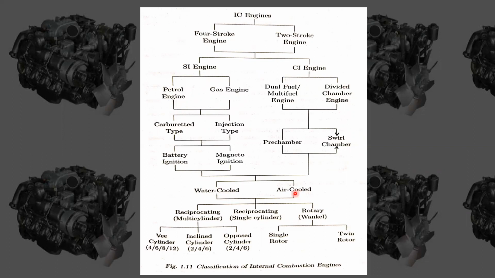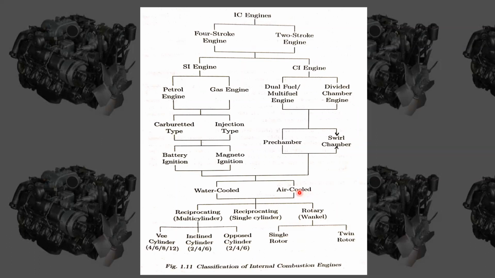And in the air cooled engine, I already showed you a cylinder which has fins. We provide fins here to improve the surface area, and if we improve the surface area, we get more effective cooling. With the increase in surface area, the air stays there for more time, which increases the effectiveness of cooling within the air cooled engine.